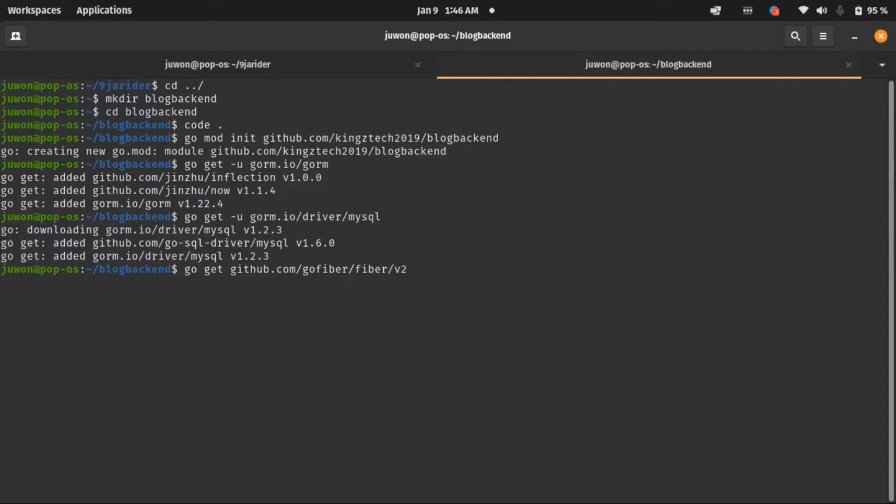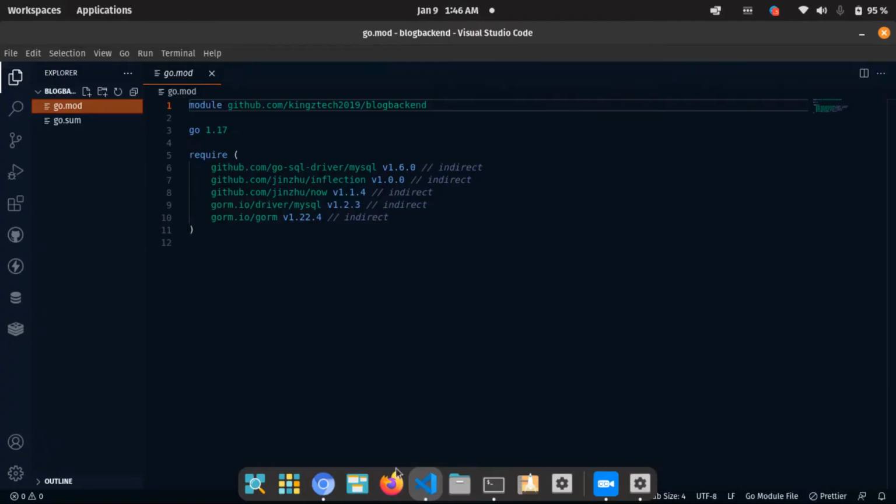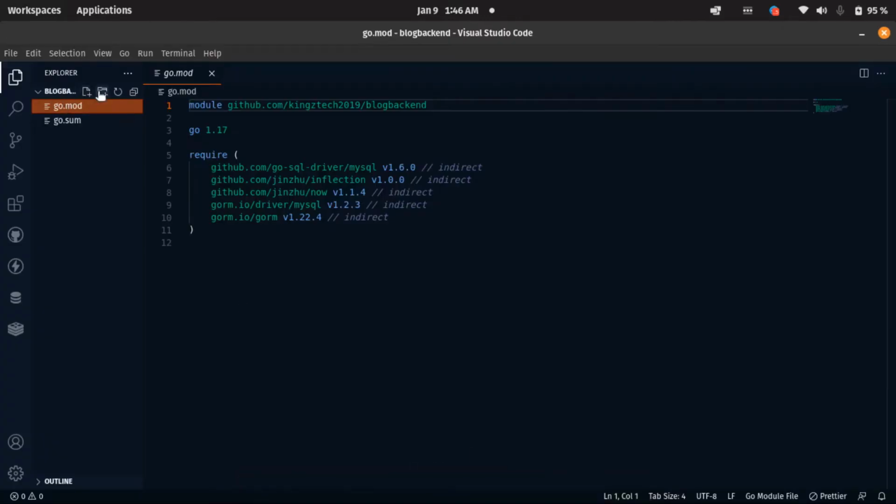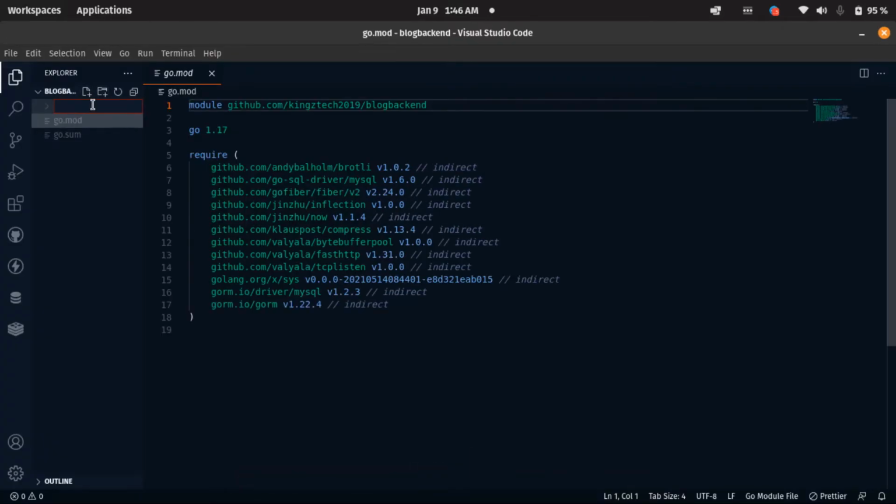All right, so the next thing we have to do is connect to our database. While waiting for this to install, we need to connect to our database, and for us to do that, let's come here. We need to create a folder here. Let's call this folder database.